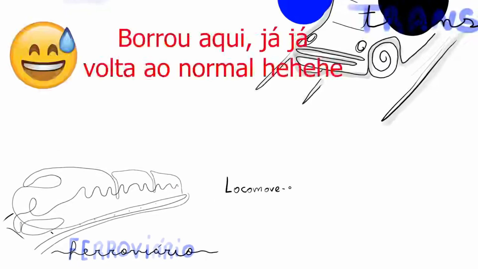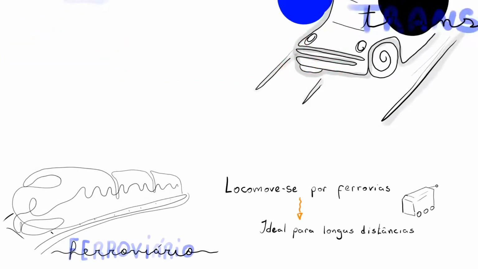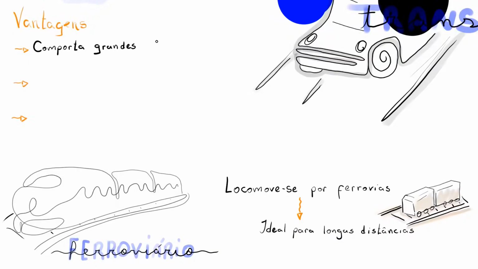And here, as the name itself suggests, this mode uses railways. In other words, it's trains, subways, locomotives, and so on. And this mode in general has many advantages. For example, its high capacity to transport large volumes, whether it's cargo or people. So this alone already makes the freight cost, and also the ticket price, lower than those of other modes. So one of its main features is, without a doubt, economical transportation.